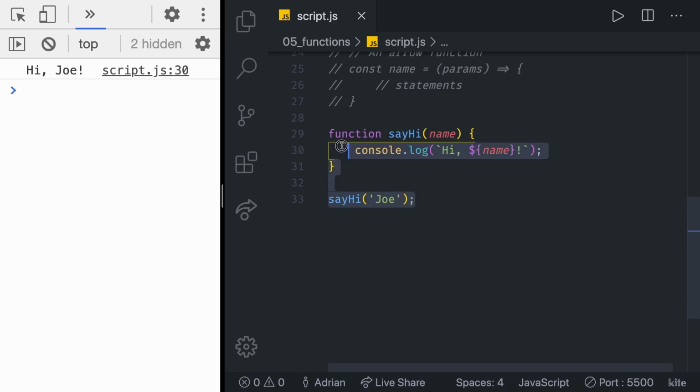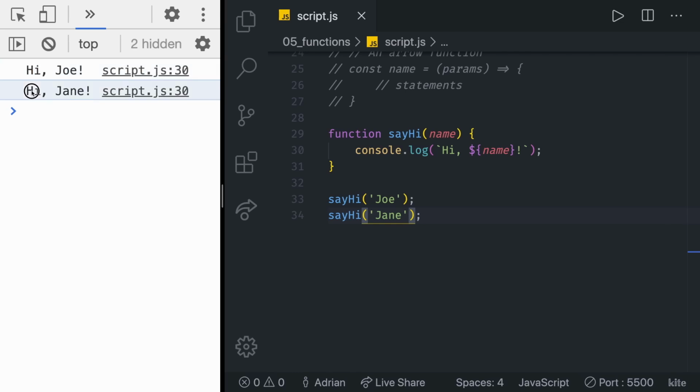Imagine you have this function connected to a machine that stands in front of a bar, for example. Whenever a user enters his ID, this function is going to greet him by his name. So that's one use case. You could do that with JavaScript potentially. For example, if we do sayHi and enter Jane right there, as you can see, we get hi Joe and hi Jane just by changing this little thing. We don't have to repeat ourselves every time and write the whole console log right there.